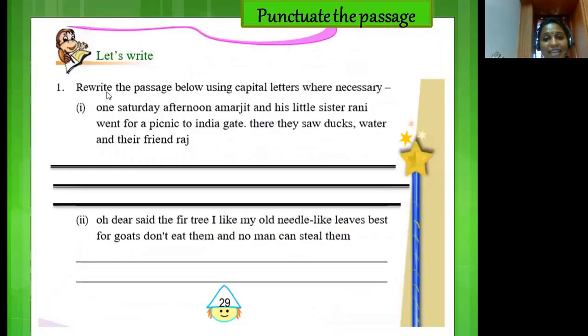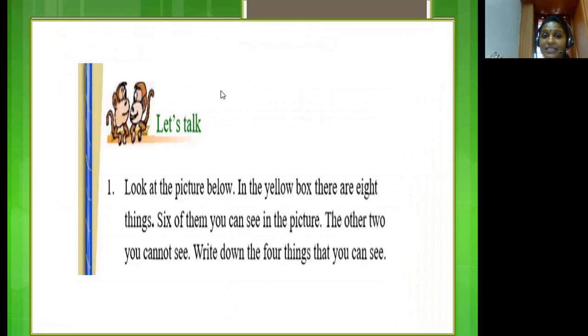Children, our next activity in page number 29 is Let's Write. We will discuss this later. Okay, so let's skip this part and move on to the next page. This section is titled Let's Talk. Look at the picture below.